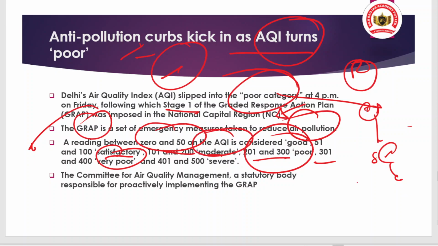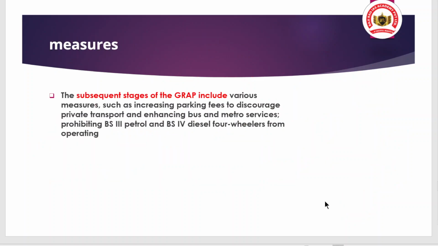Okay, and there is a statutory body, the Commission for Air Quality Management, that is responsible for proactively implementing the Graded Response Action Plan in the Delhi and NCR region. And also, if the condition further deteriorates, then certain more measures will be taken, like increasing the parking fees so that we can discourage private transport and encourage bus and metro services, along with prohibiting Bharat Stage 3 petrol and Bharat Stage 4 diesel four-wheelers from operating, because these all cause pollution and contribute to it. Okay, so that is the point.